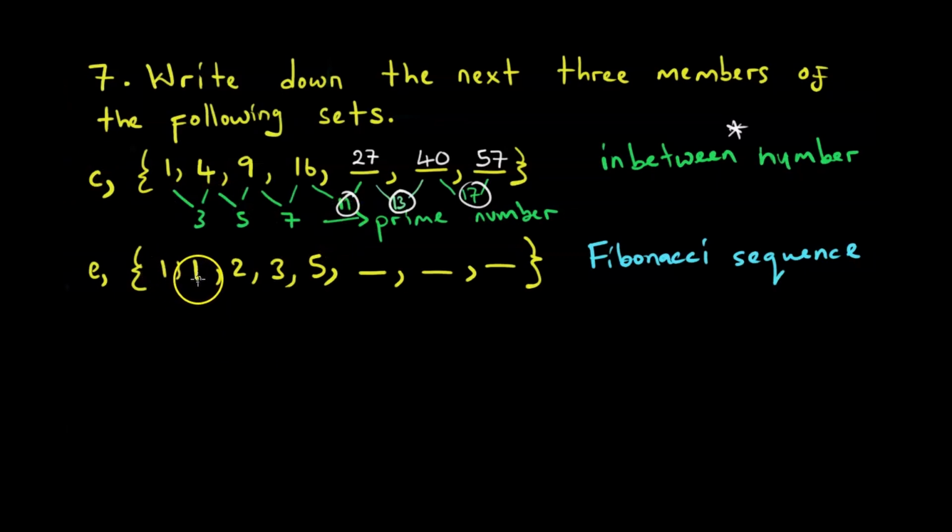if we say 1 plus 1 we get 2. So we just add the number 2 before it to get this 3, which is this 2. If we say 2 plus 1 we get 3. If we say 3 plus 2 we get 5. That means this number, 5 plus 3, we get 8. Then from there, 8 plus 5 gives 13. Then 13 plus 8 gives 21.